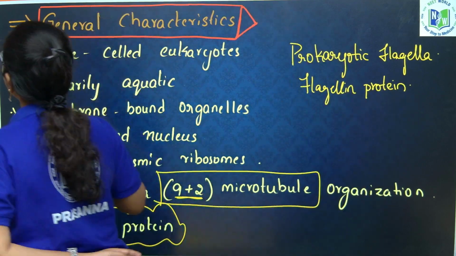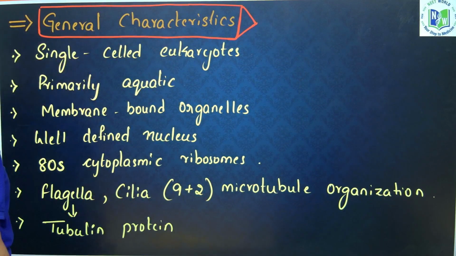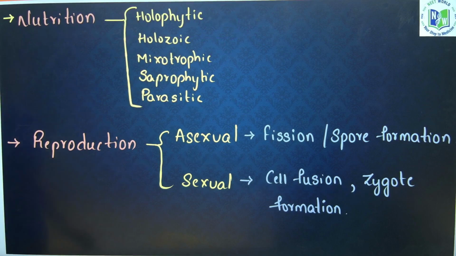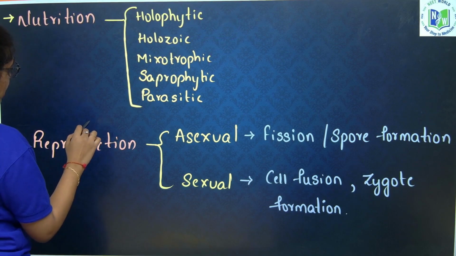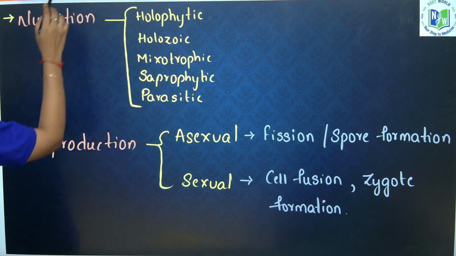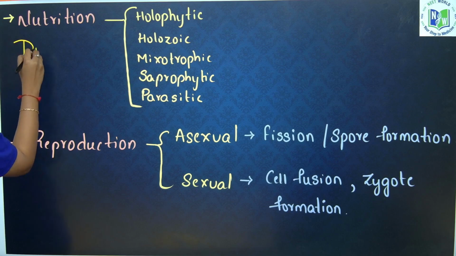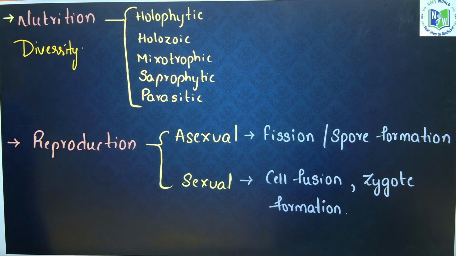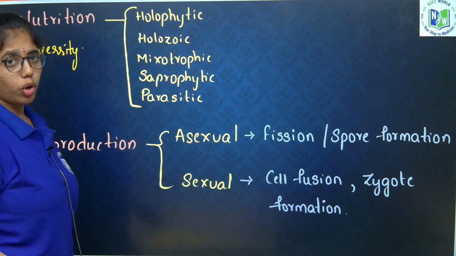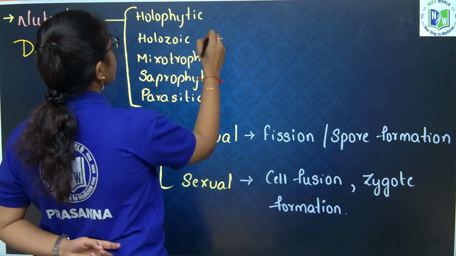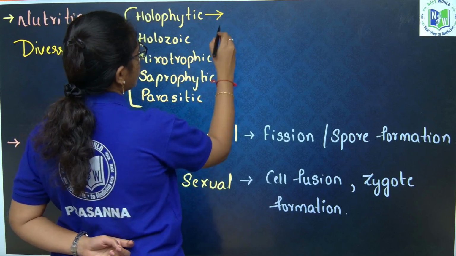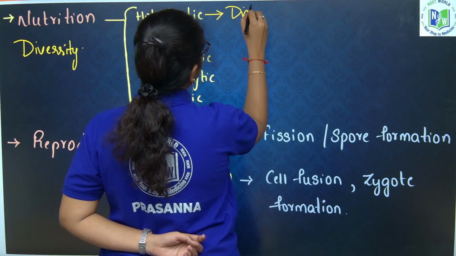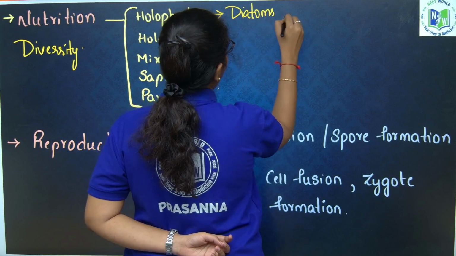Now you will see the nutritional diversity of this kingdom, as this has all the types of organisms. The holophytic mode of nutrition is conducted by plant-like protists, those are diatoms and desmids.